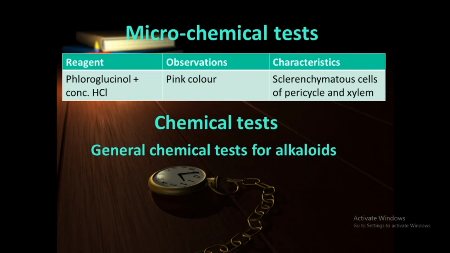Then the chemical test, as we discussed earlier, it contains alkaloids as the major chemical constituent. So general chemical tests for alkaloids like Mayer's test, Hager's test, Dragendorff's test, Wagner's test, these all are useful for the identification of alkaloids in ephedra stem.